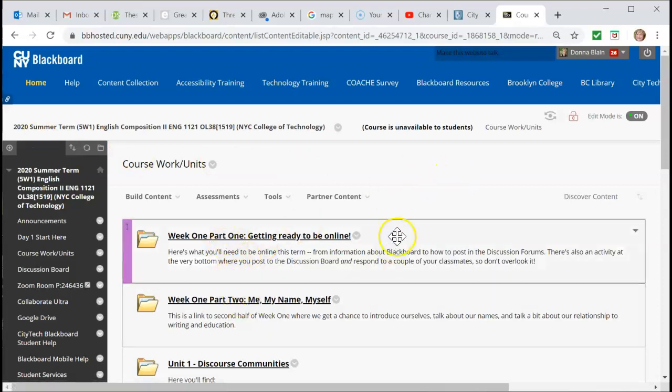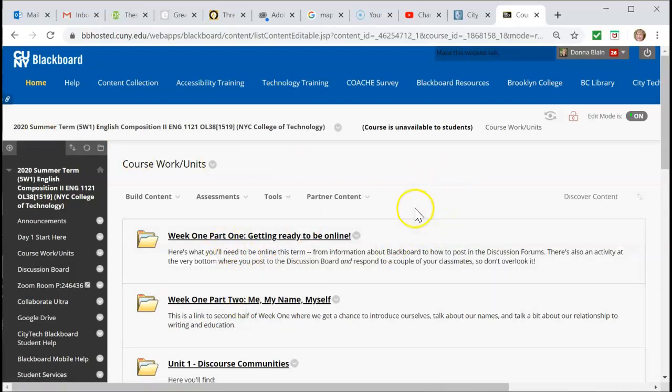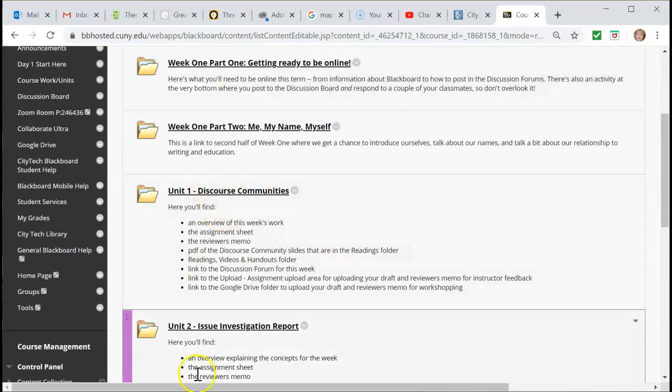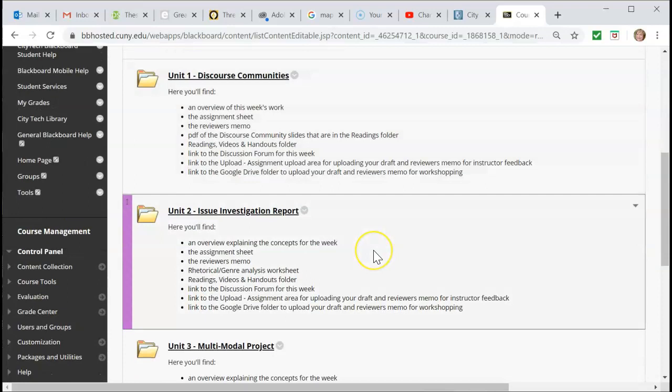Week one is a little different from the other three units because we're going to be talking about being online. We're going to be talking about ourselves as writers and as people. So they're a little different, but all of these different units have got specific things in each one of them. There'll be an overview, an assignment sheet. There'll be a link to whatever discussion forum we're using. There'll be a link out to the Google Drive folder.